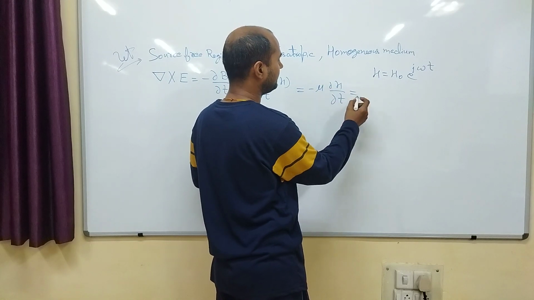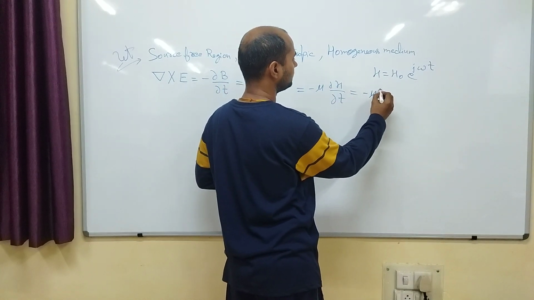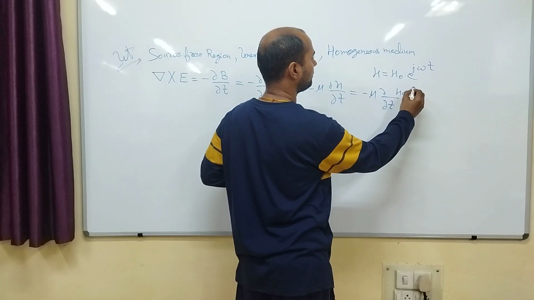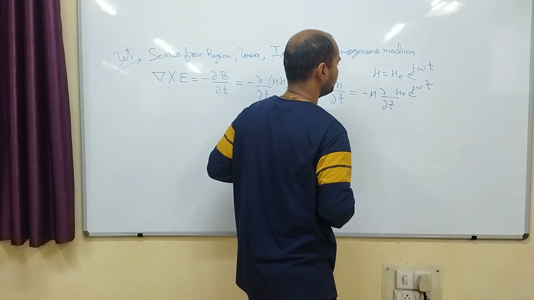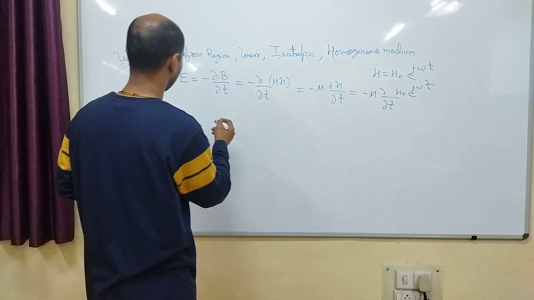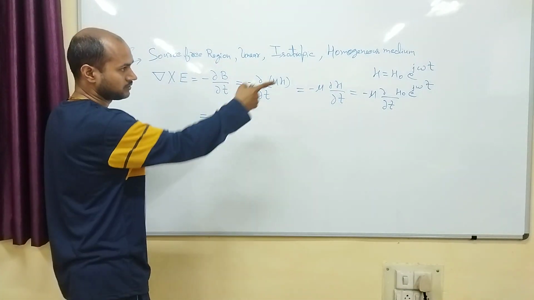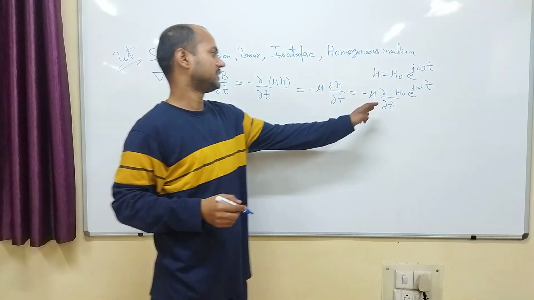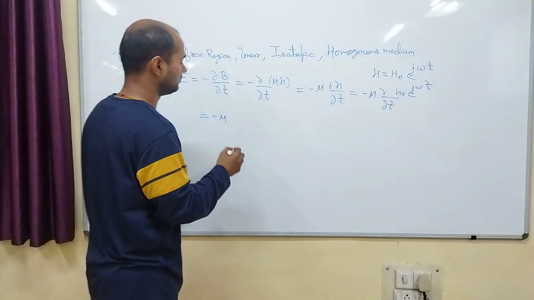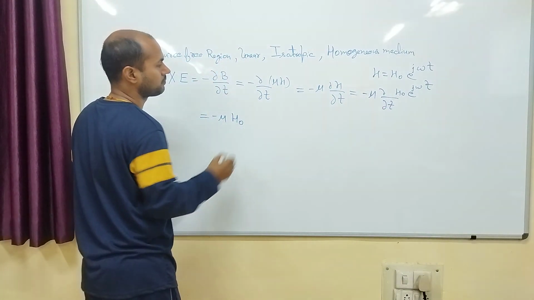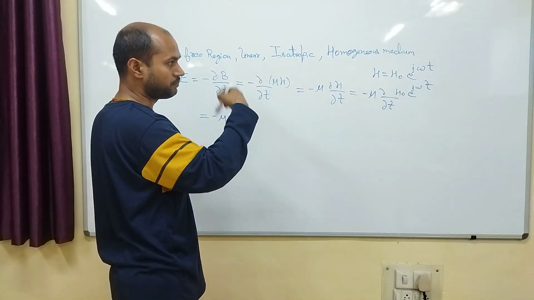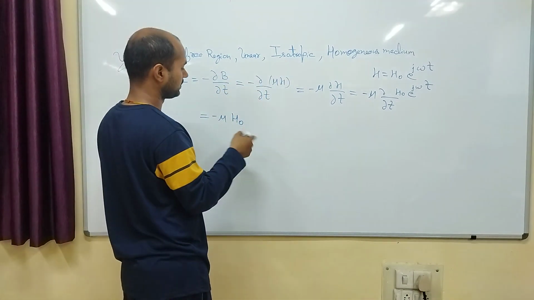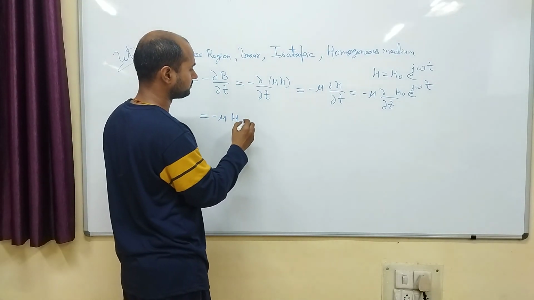So if we put it here, we will get dou by dou t of H naught e power j omega t. What will be the differentiation? It will give H naught and the e power ax will be e power x, same, multiplied by a.